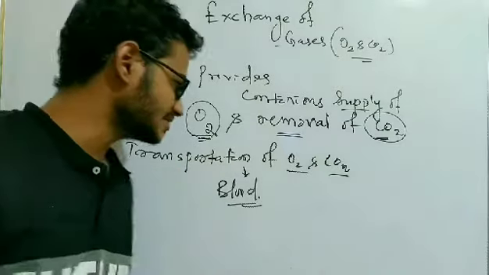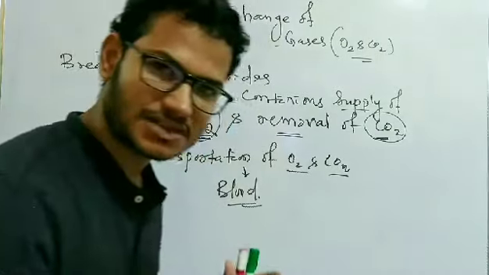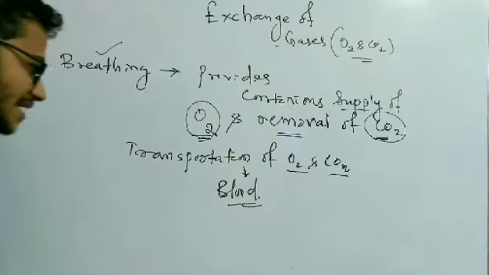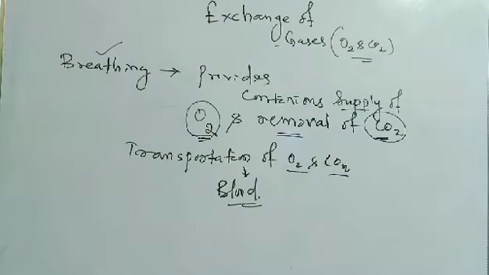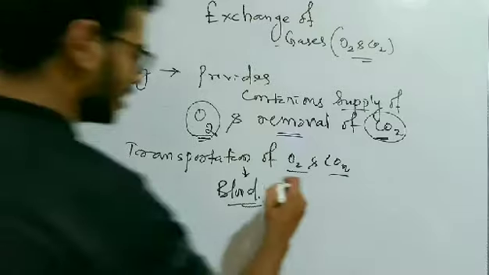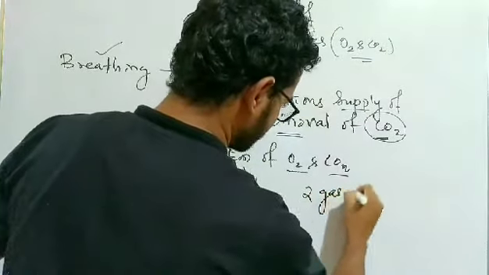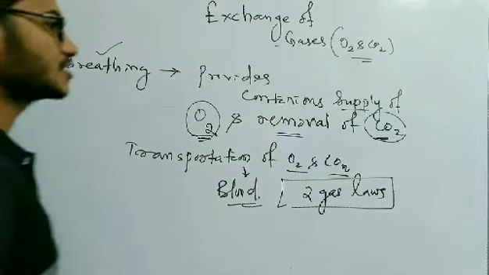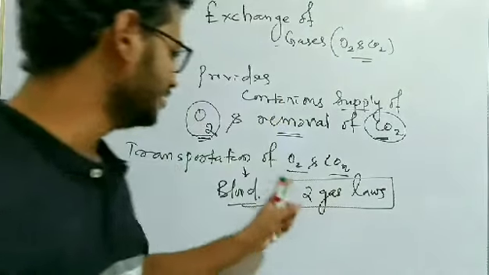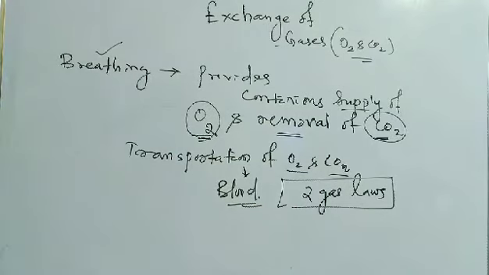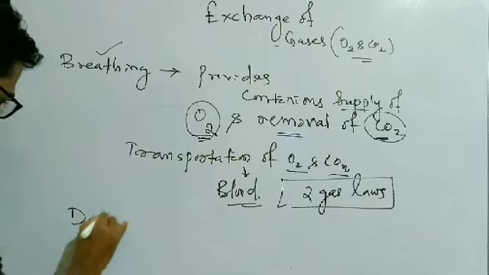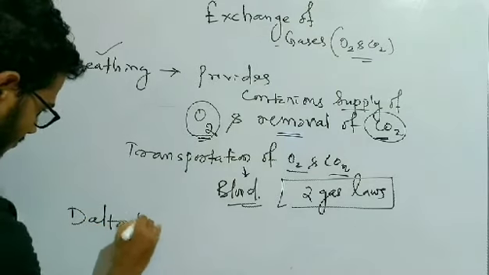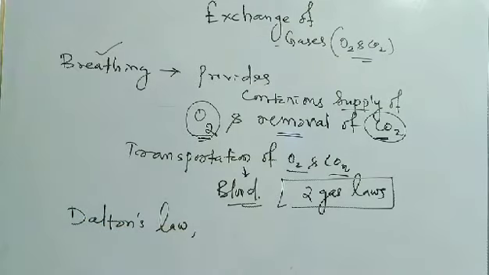The exchange of gases is governed by the behavior of gases like oxygen and carbon dioxide. The behavior of gases is described with the help of two gas laws. We will explain the process of exchange of gases by using two gas laws. So what are the two gas laws? One is Dalton's law, and the other is Henry's law.